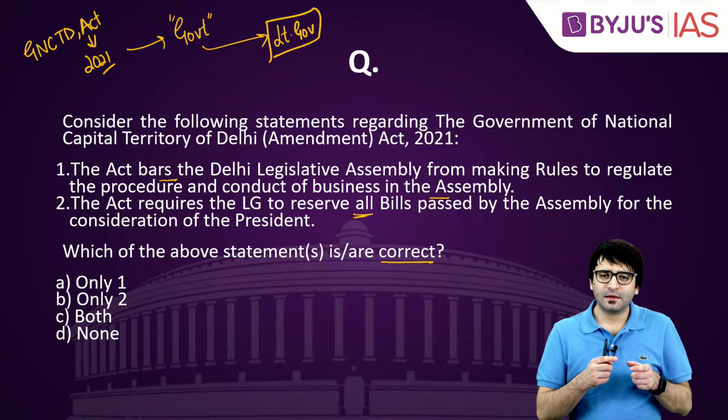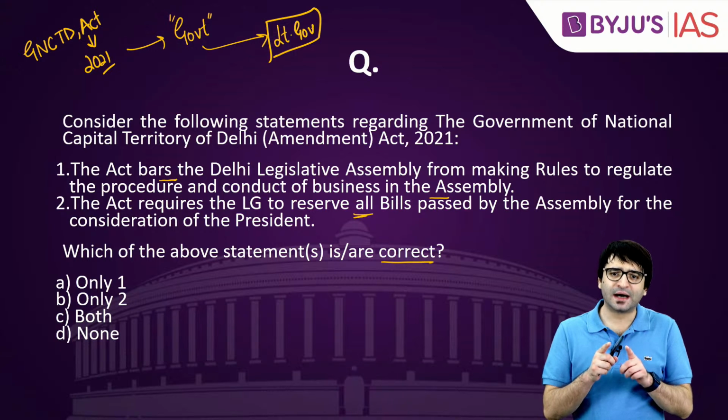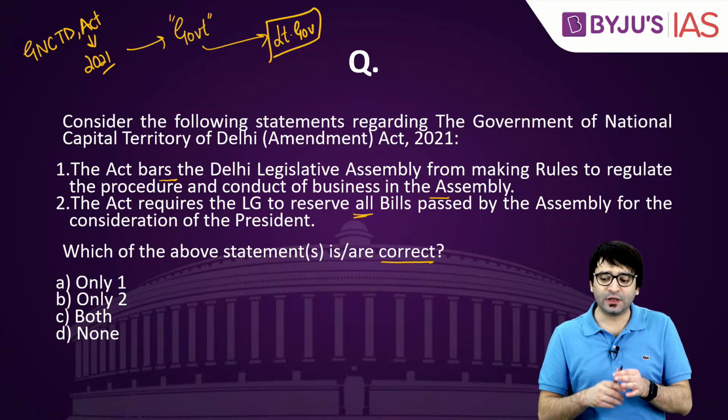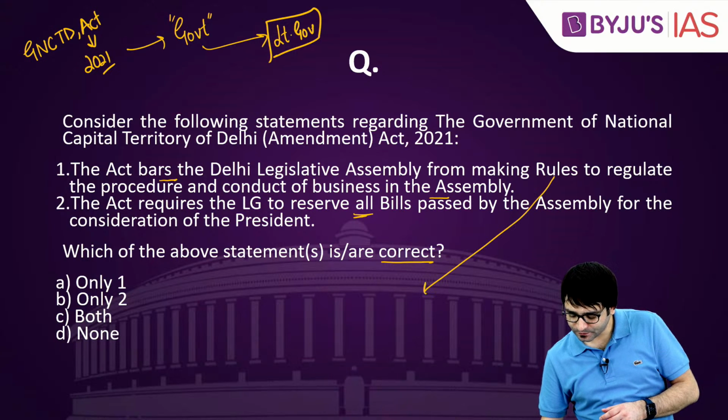Statement number 1: The Act does not bar the Delhi Legislative Assembly from making its own rules. But the Act only says that these rules should be based on Lok Sabha rules.